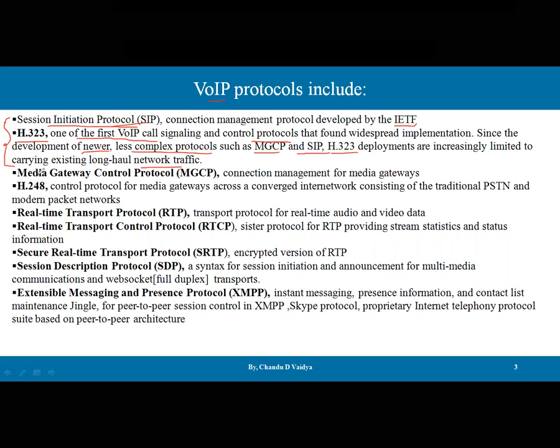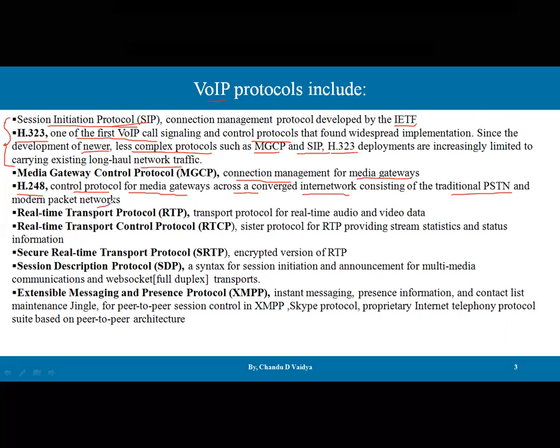Apart from this, we have MGCP, that is Media Gateway Control Protocol. It is used for the connection management of the multimedia gateway. Apart from this, we have H248. This is a control protocol for media gateways across the converged internetwork consisting of the traditional PSTN and the modern packet switched network.